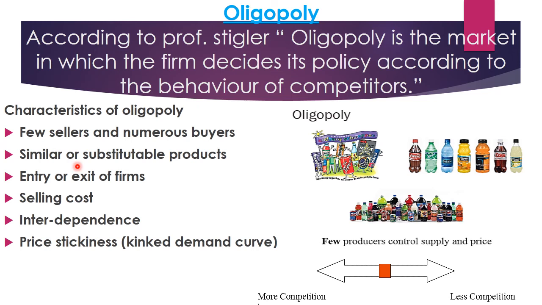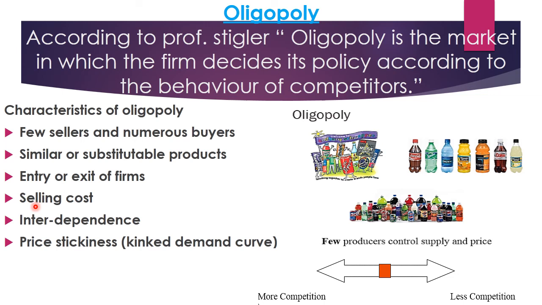Second is similar or substitutable product. Here there is a sale of identical or substitute products in oligopoly. When the firms in a market produce and sell identical or substitute products, it is oligopoly. Examples are products like salt, crude oil, tea. And when traders produce differentiated products, the market follows imperfect oligopoly, like cold drinks, motorcycles, etc.